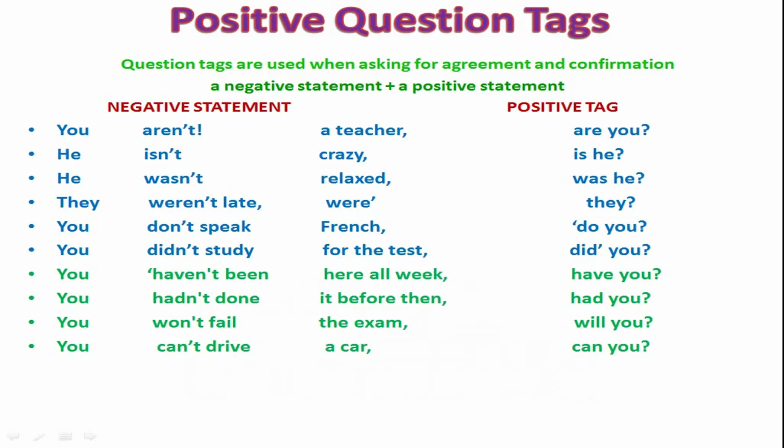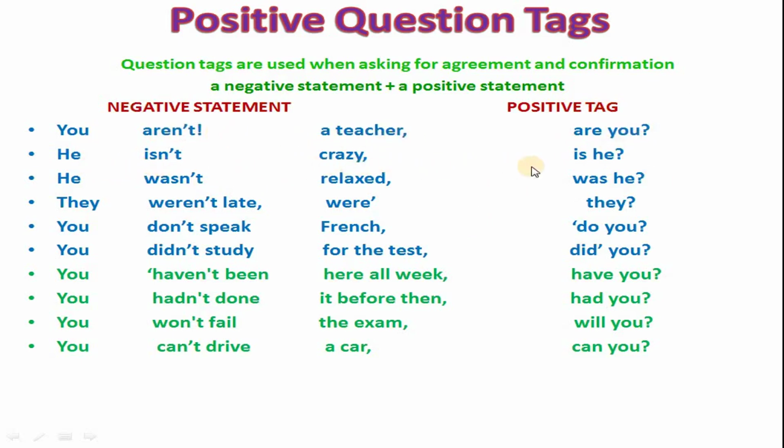Next, here are some examples of positive question tags. Question tags are used when asking for agreement and confirmation. Negative statement, positive tag. You aren't a teacher, are you?